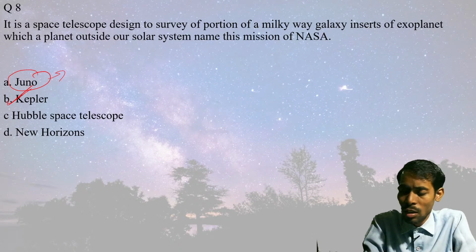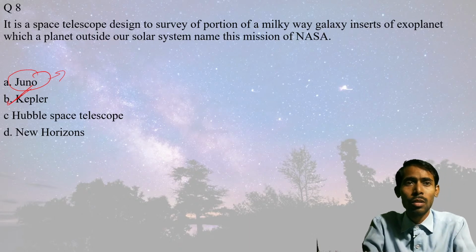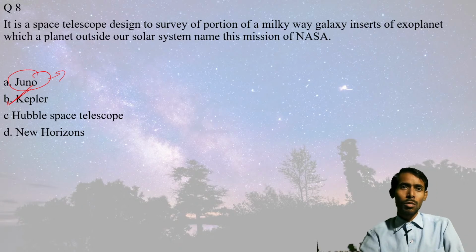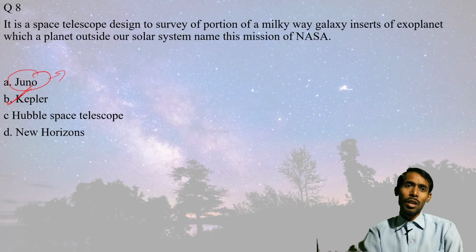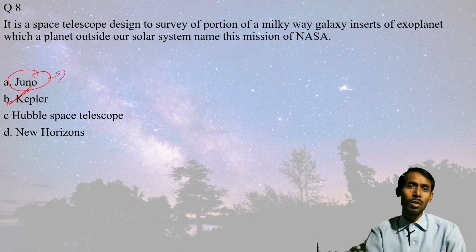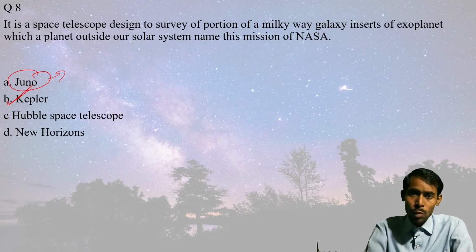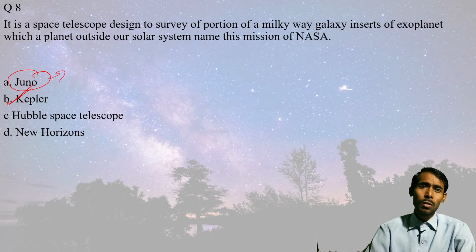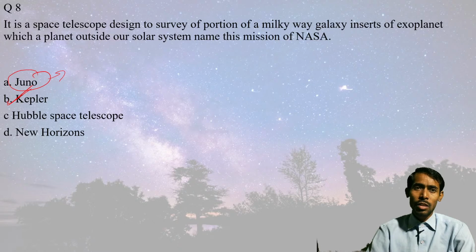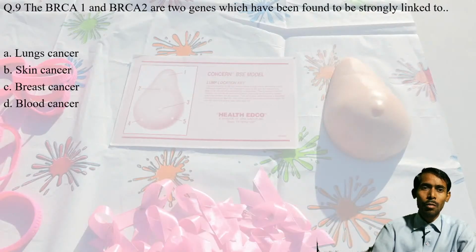Coming to another point, the Hubble Space Telescope was recently in the news, and its main mission is to find new galaxies and stars, as well as planets in our own solar system. And New Horizons, subject to correction, right now it is slipping my mind. Once it comes, I will let you know what the main purpose was.